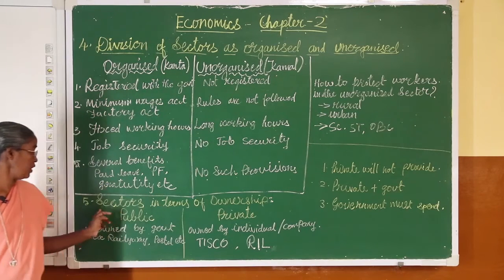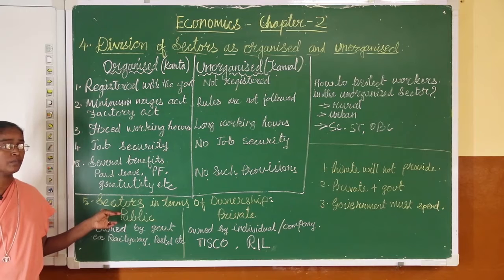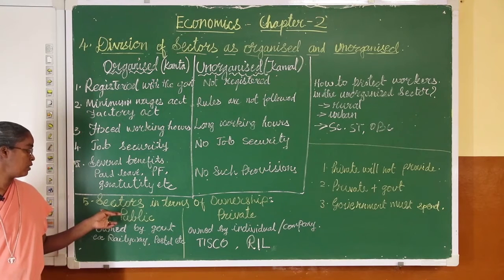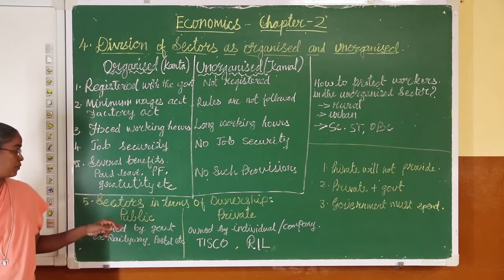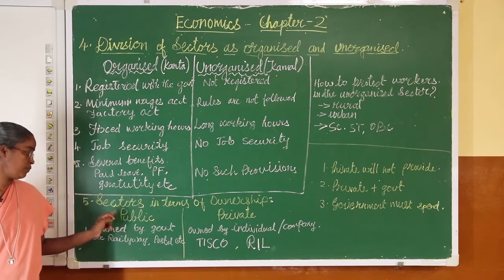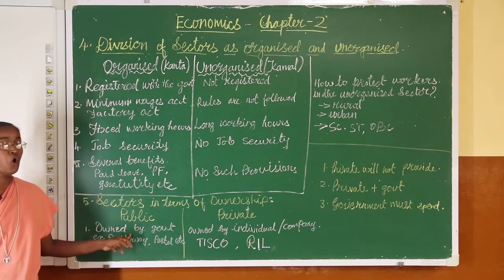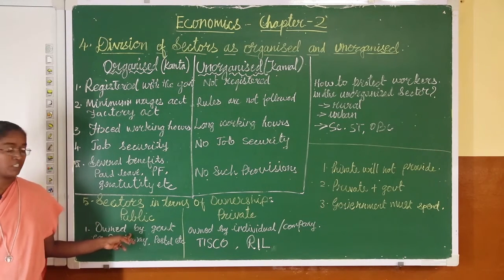Okay, the second topic that we go to is sectors in terms of ownership, public and private. When we speak about sectors in terms of ownership, there are two sectors, that is the public sector and the private sector. When we speak about the public sector, it is owned by the government.